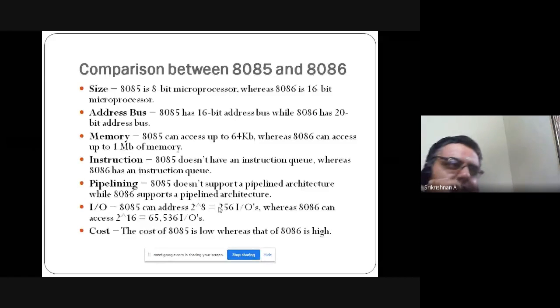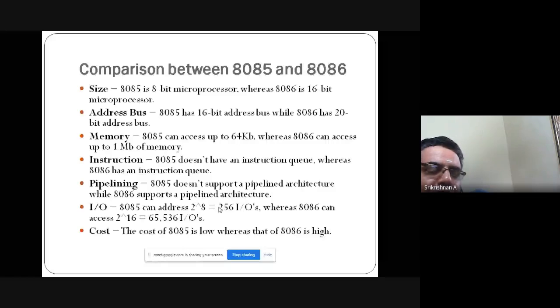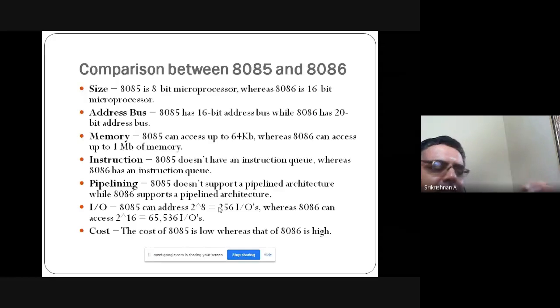Next, input-output. 8085 can address 2 raised to the power 8 memory locations or input-output locations. That is, 2 raised to the power 8 is nothing but 256 input-output devices that can be connected to the 8085 microprocessor. But that's not enough from today's point of view. 8086, even at that time, had 2 raised to the power of 16, that is 65,536 input-output devices that can be connected.